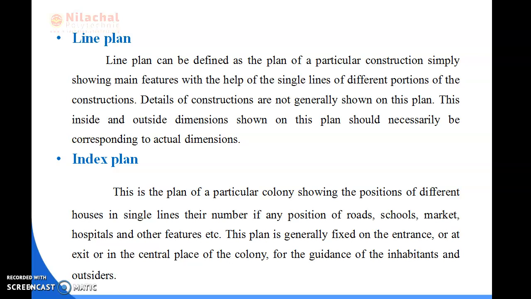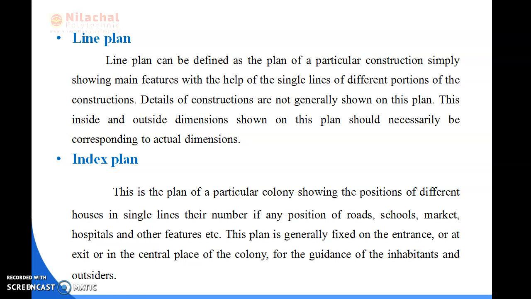The line plan normally is a simplification showing the main features. And in the detailed construction plan, we show the detail of inside and outside dimensions. It is very much required. On the basis of line plan, we further proceed with the construction.